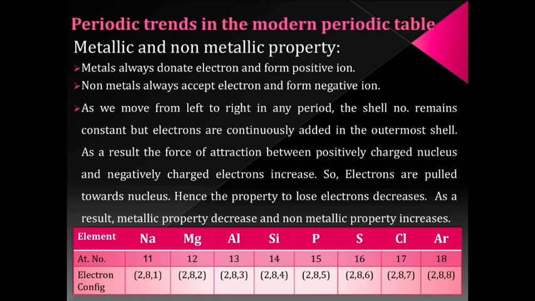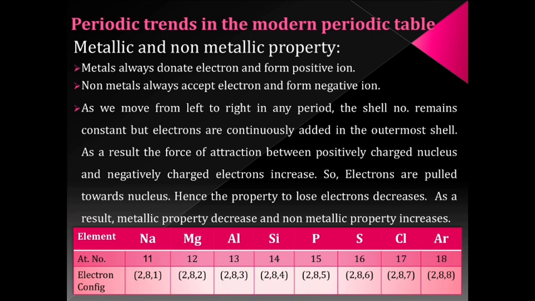To understand this trend better, let's take the example of the third period. In the third period, if you see on the screen, the atomic number as well as the electronic configuration is displayed. The third period starts from sodium. Sodium contains 1 electron in the outermost shell, so it will definitely donate its electron. After donating, its new electronic configuration will be 2,8. It will complete its octet and it becomes stable.